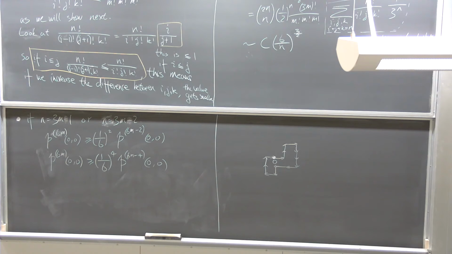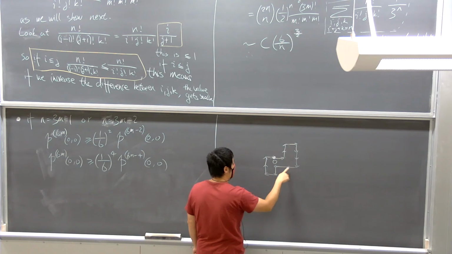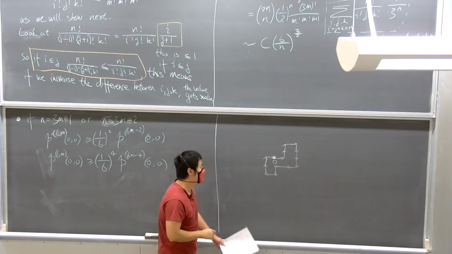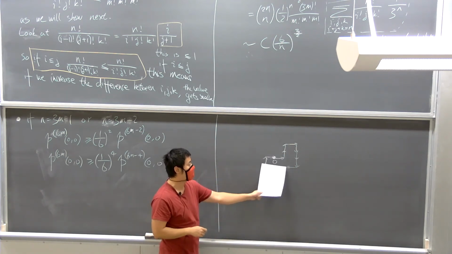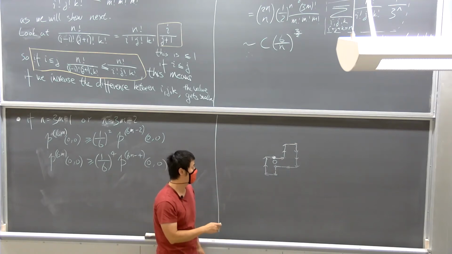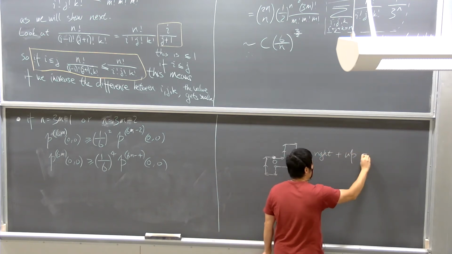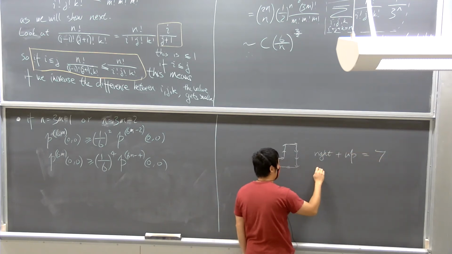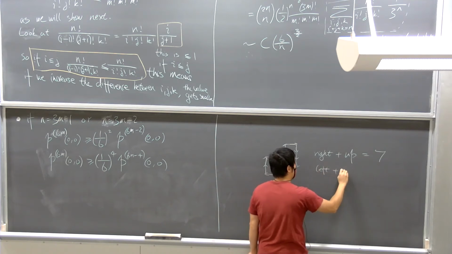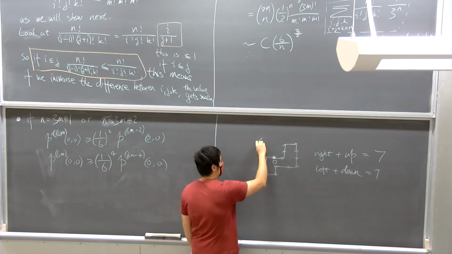So there's no probability involved. Just like in the picture here, how many steps? 1, 2, 3, 4, 5, 6, 7, 8, 9, 10, 11, 12, 13, 14. So this is one example of a path that returns to 0 in 14 steps. In this case, the number of right steps plus up steps has to be equal to 7, and the left steps plus down steps has to be equal to 7, since in total this is 14 steps.